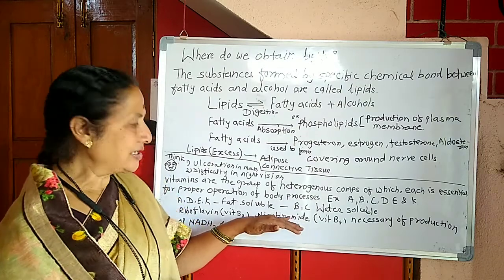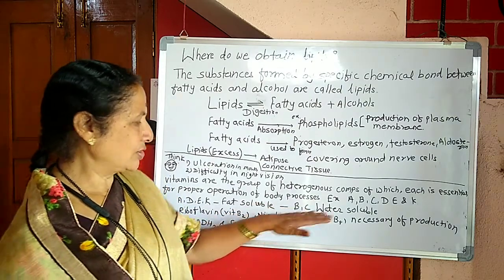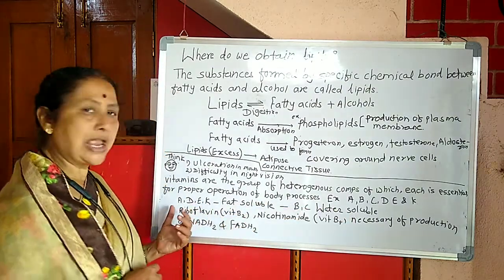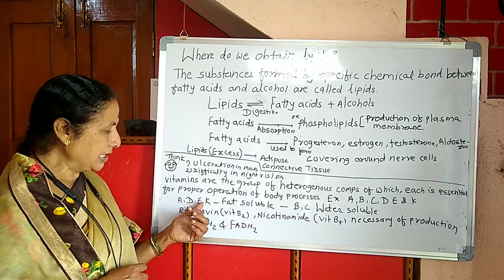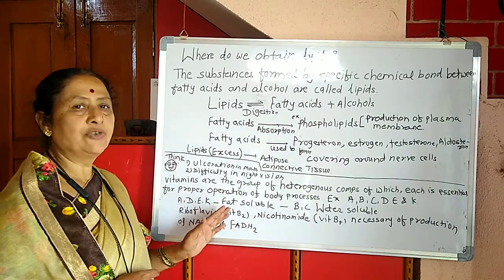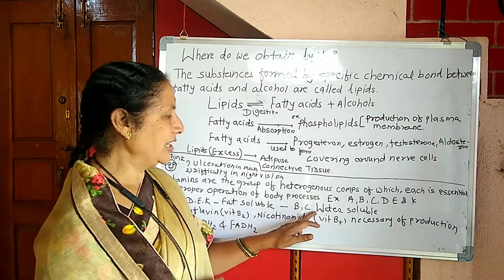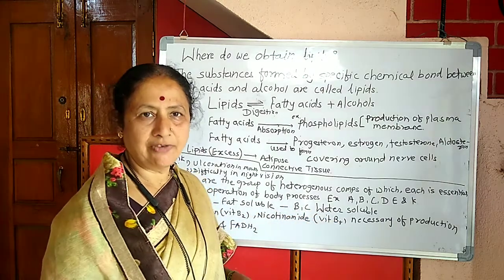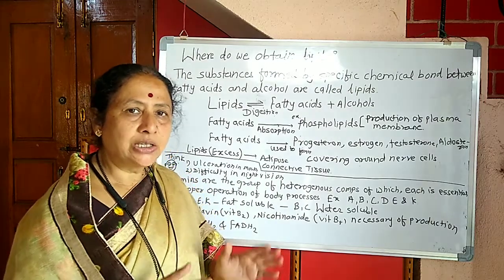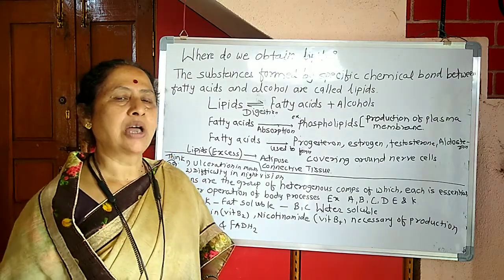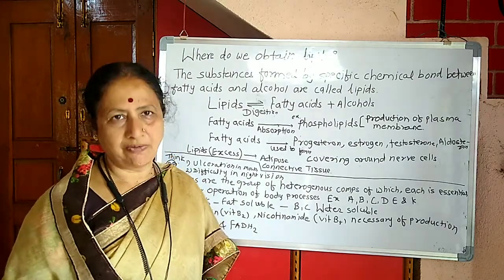Again, they are categorized into the water soluble and the fat soluble. A, D, E, and K are the fat soluble vitamins, whereas B and C are the water soluble vitamins. B and C are water soluble, so those are the most unstable vitamins.